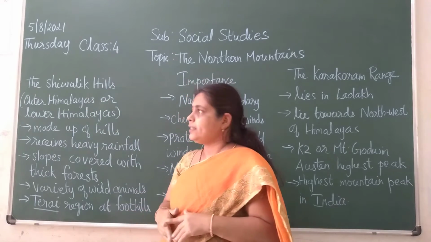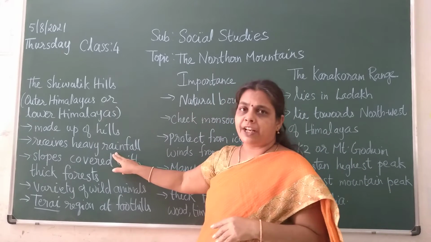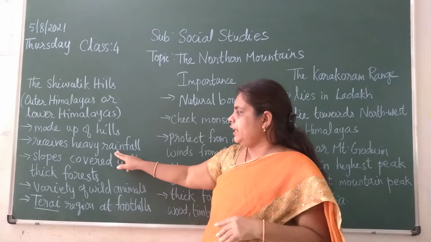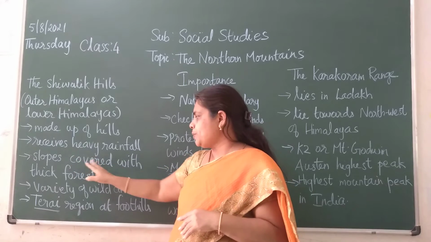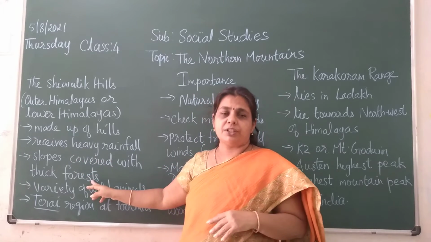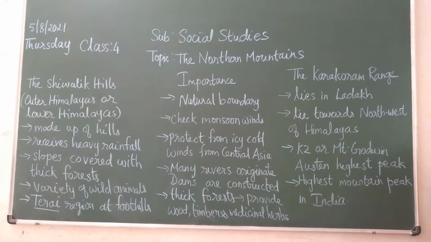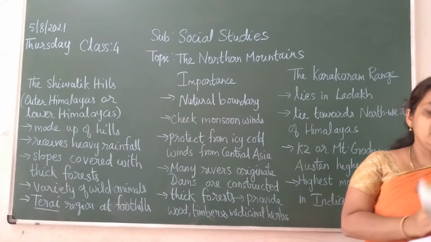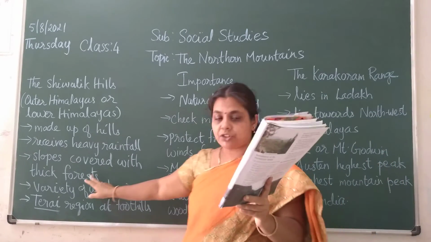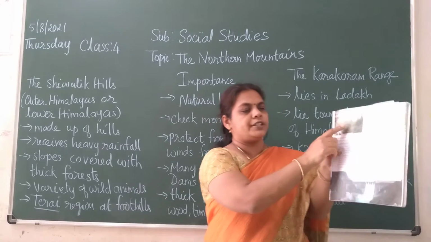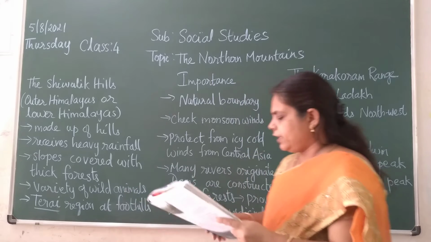Then as it is in the lower range, they receive very heavy rainfall, children. As they receive good rainfall, the slopes are covered with thick forest, children. In your textbook also it is given that this region is covered with thick forest, as it receives heavy rainfall.